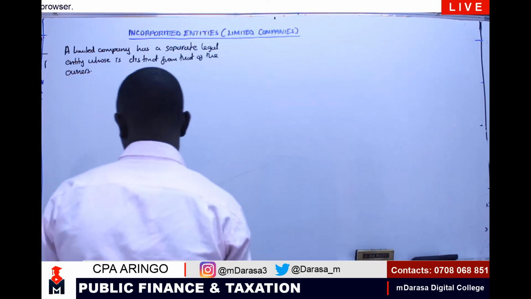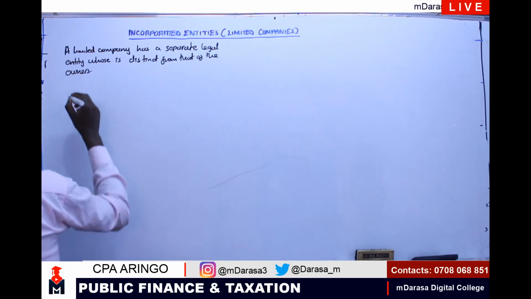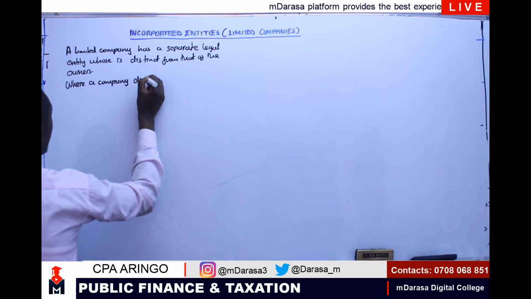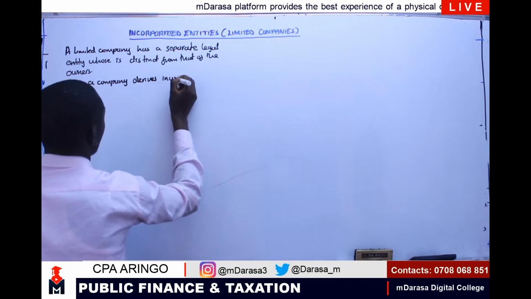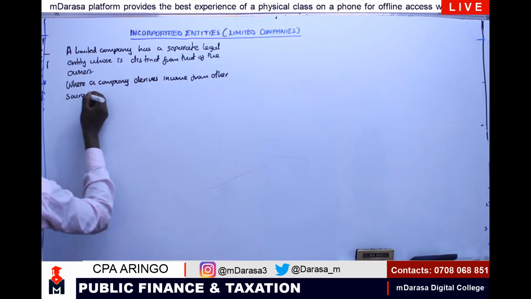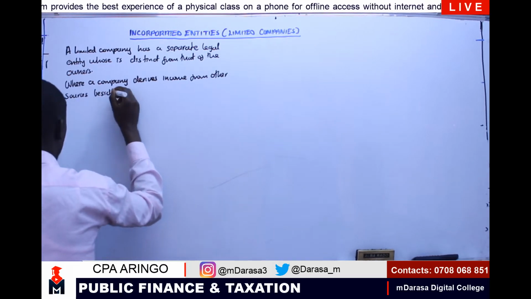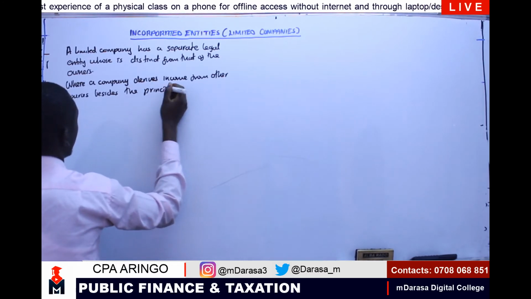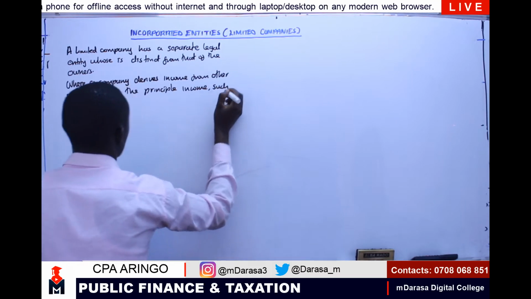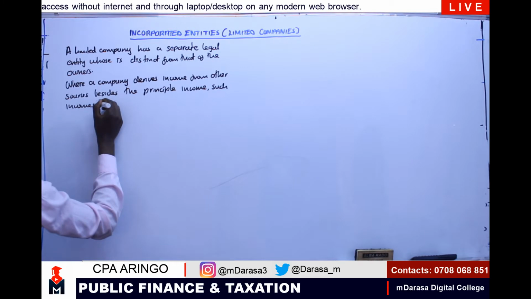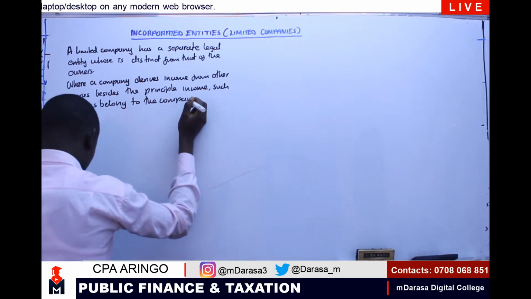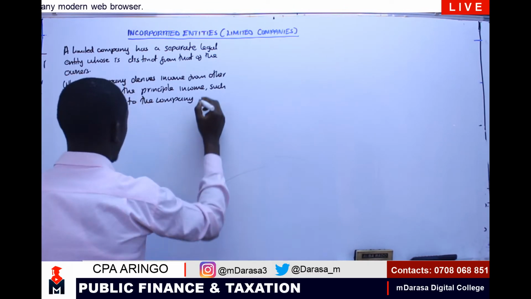So we are saying that where a company derives income from other sources, besides the principal activity, such incomes belong to the company, and will be taxed as an aggregate.